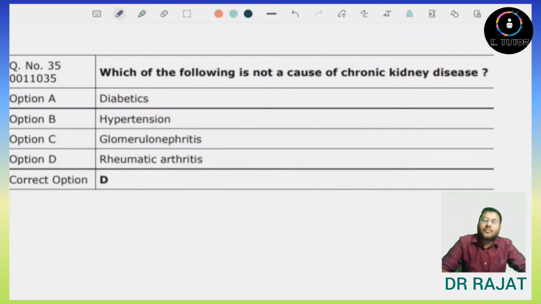Now next question is, which of the following is not a cause of chronic kidney disease? So first option is diabetes. Of course, this is true because we know that the most common cause for chronic kidney disease is diabetes. Hypertension, yes, hypertension will lead to chronic kidney disease in the long term. Glomerulonephritis, this is also true. Repeated episodes of glomerulonephritis will lead to chronic kidney disease. Rheumatoid arthritis. So, rheumatoid arthritis is not directly related to chronic kidney disease. So, answer here will be option number D.